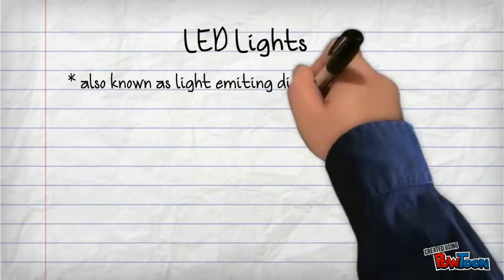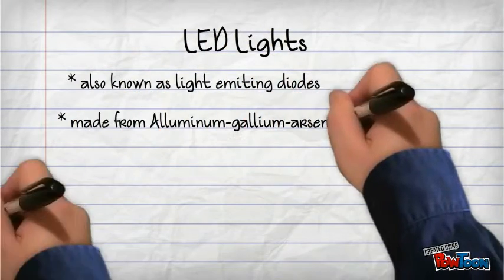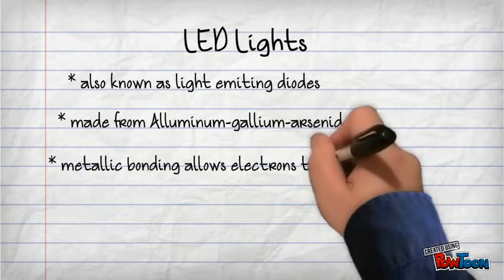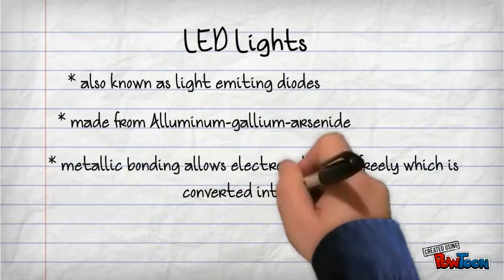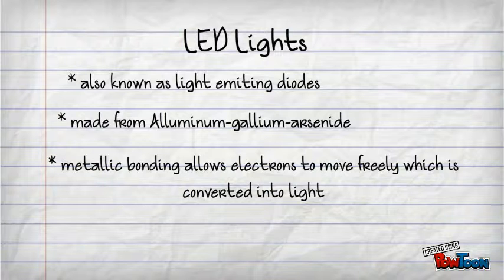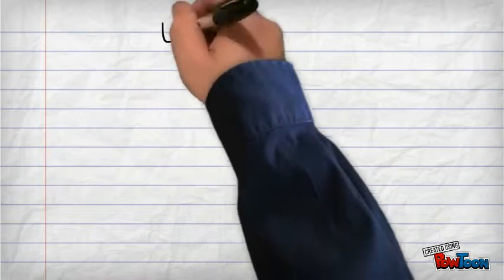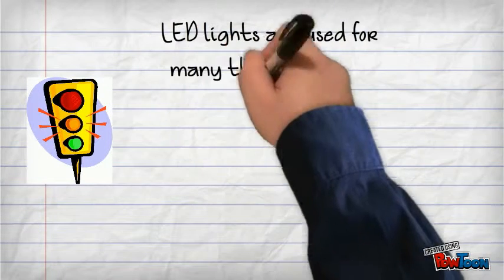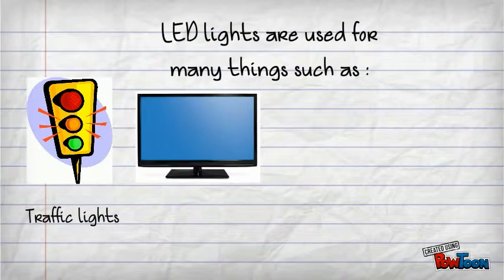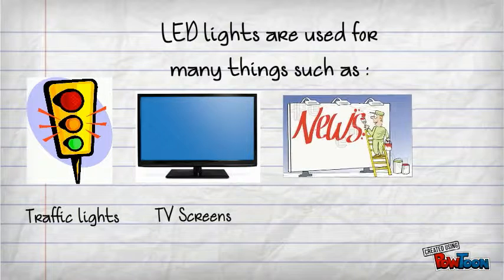LED lights, also known as light-emitting diodes, are light bulbs that are made from aluminum gallium arsenide, which is a semiconductor material. The metallic bonding allows electrons to move through the material, which is then converted into light. LED lights are used for many things that are used very commonly, things like traffic lights, TV screens, billboards, and much more.